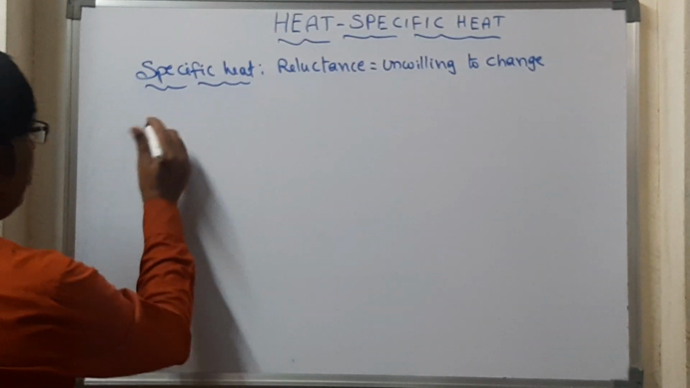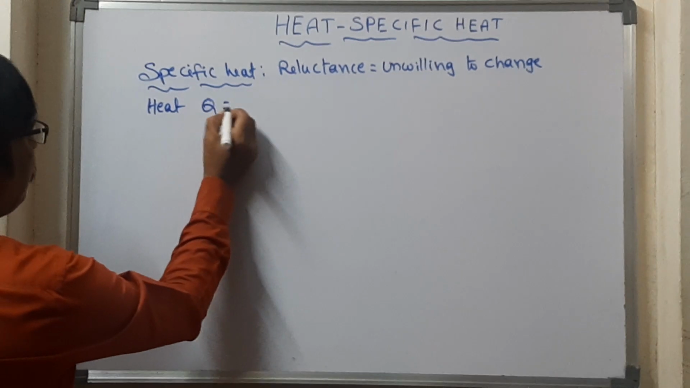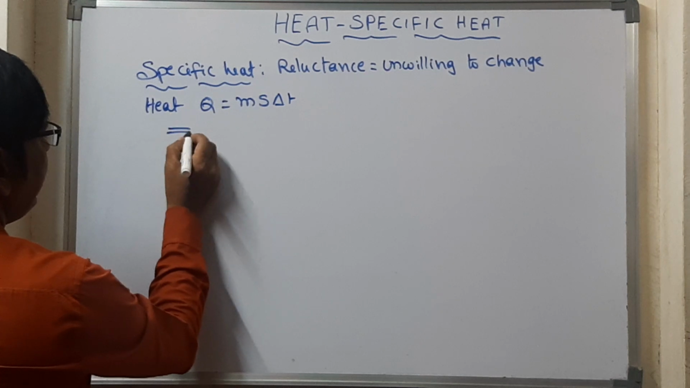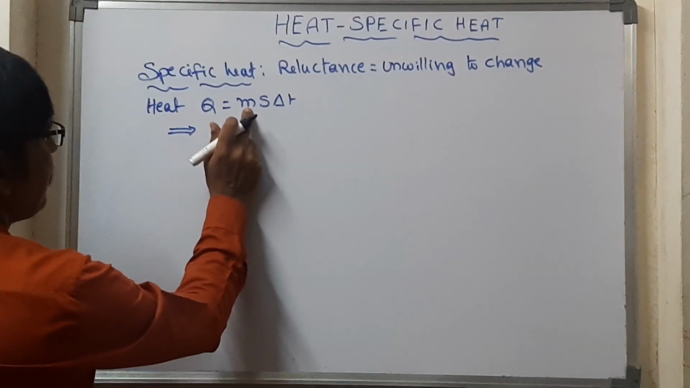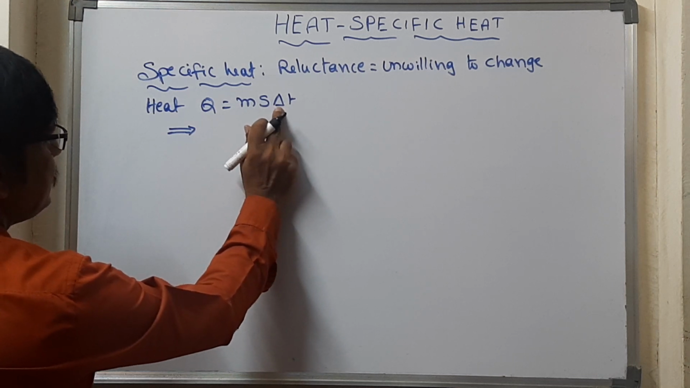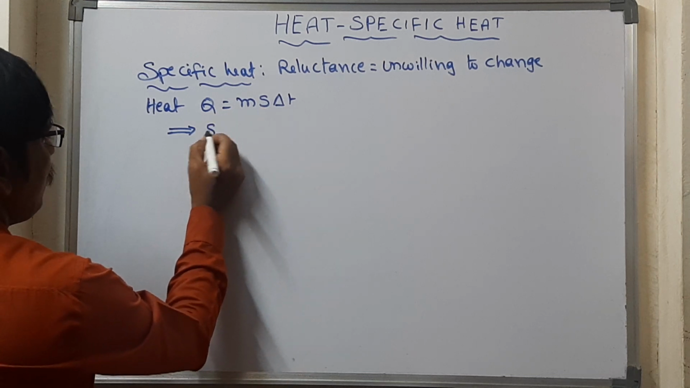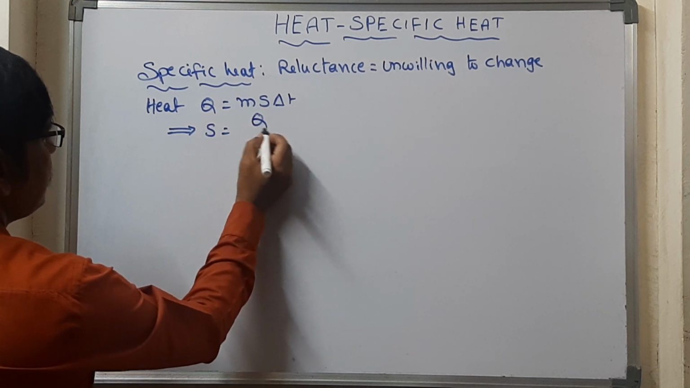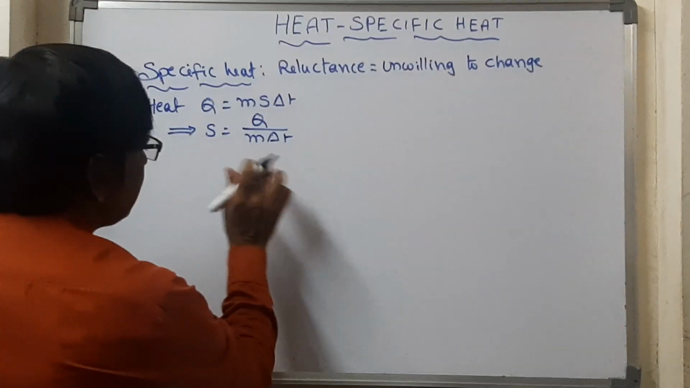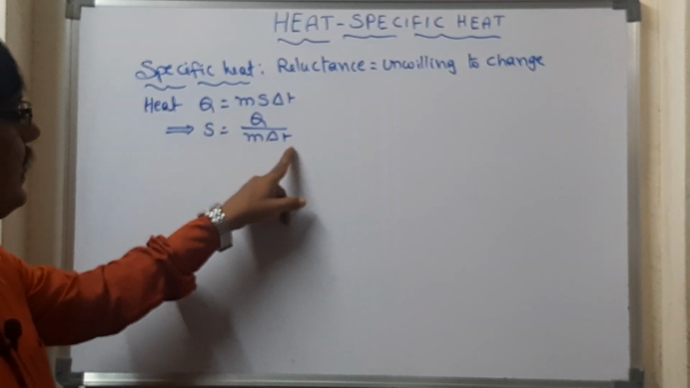Right. Now let us see the formula of specific heat. In the previous session, we discussed the heat formula: Q equals m s delta T. Here Q is heat, m is the mass of the substance, s is the specific heat, and delta T is the change in temperature. Now let us take the specific heat: s becomes Q divided by m into delta T. So the specific heat formula is s equals Q by m delta T.